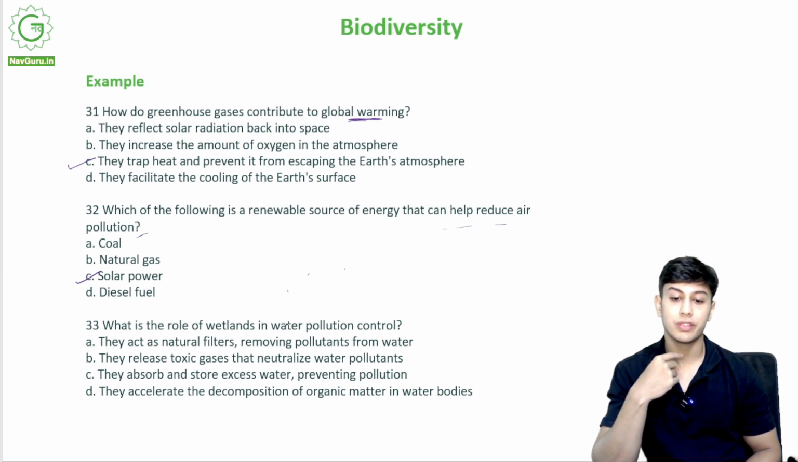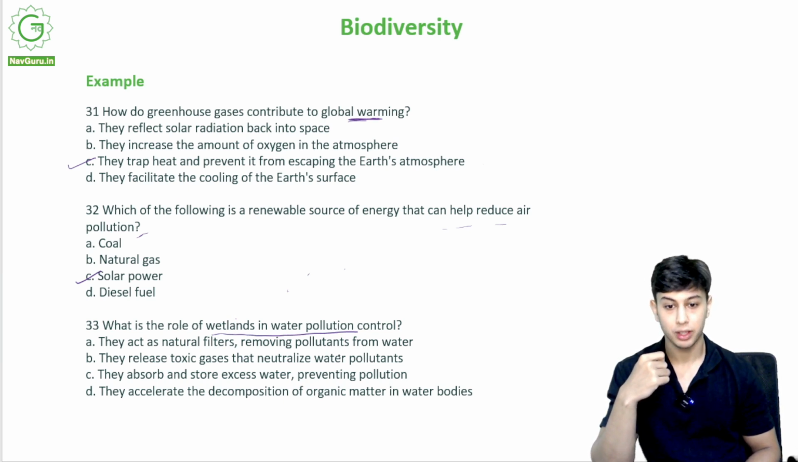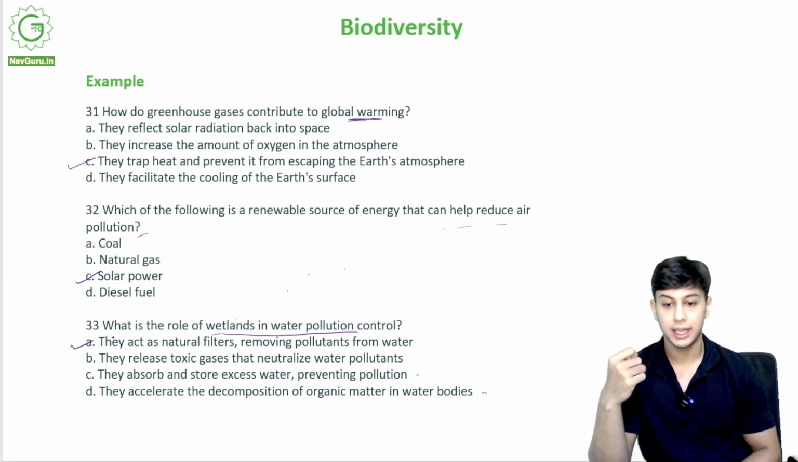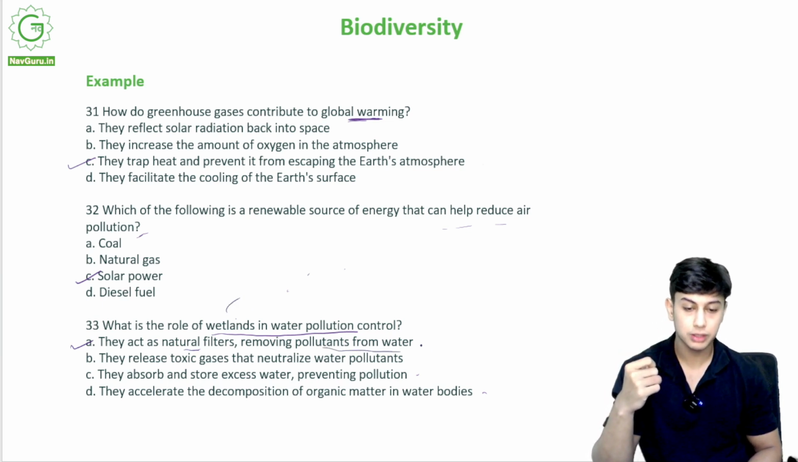What is the role of wetlands in water pollution control? They act as natural filters, removing pollutants from water. They act as toxic gases that neutralize water pollutants. They absorb and store excess water, preventing pollution. They accelerate the decomposition of organic matter in water bodies. So the correct option is option A. They act as natural filters. Wetlands are natural filters, removing pollutants from water.